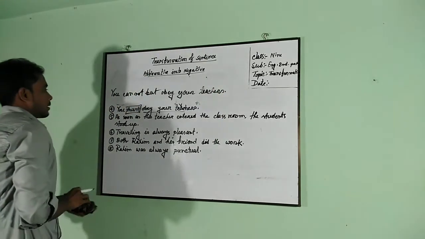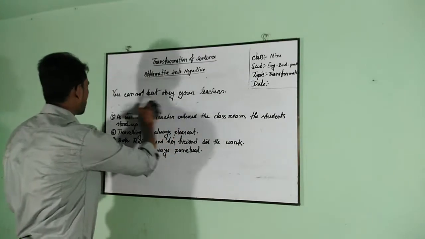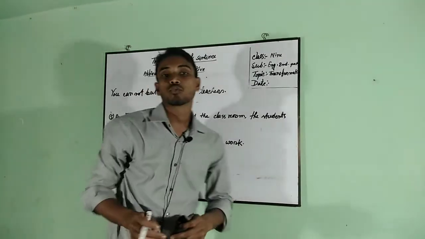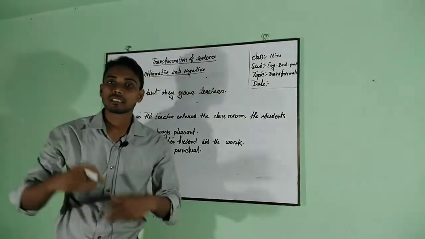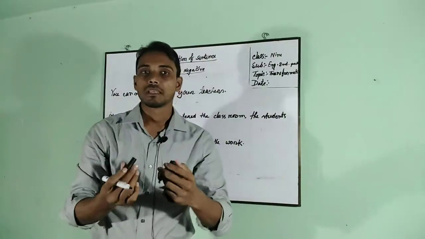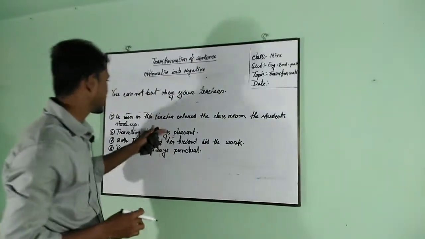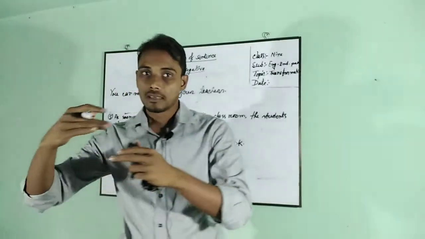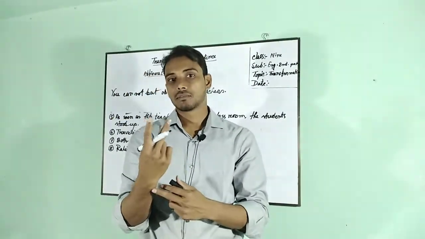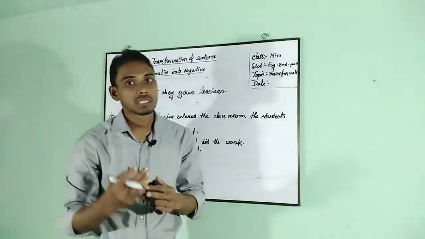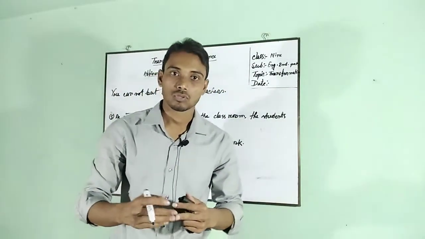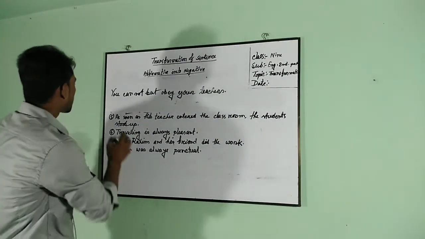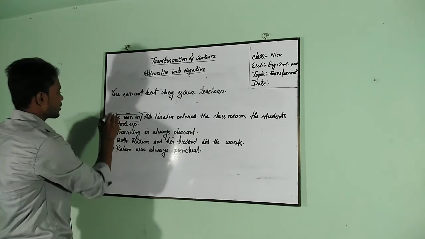Okay. Number 5. As soon as the teacher entered the classroom, the students stood up. It's a complex sentence. Do you know what a complex sentence is? A complex sentence has two clauses: a principal clause and a subordinate clause. Okay. As soon as the teacher entered the classroom. Instead of as soon as, we should write no sooner had.